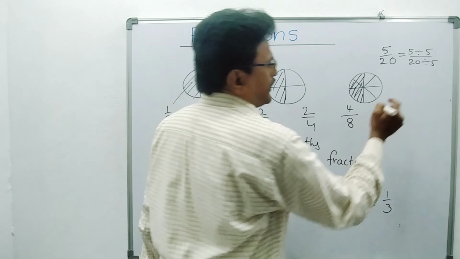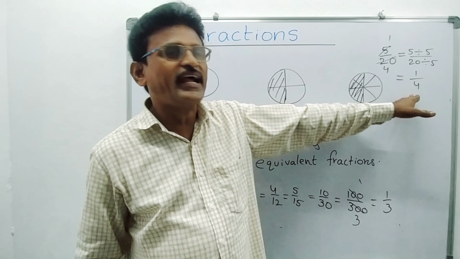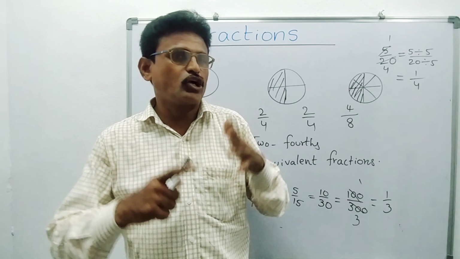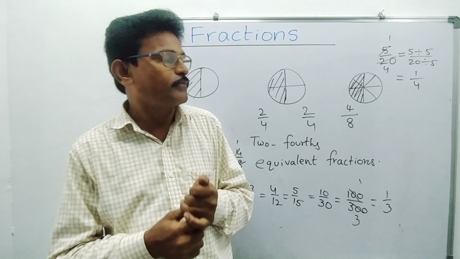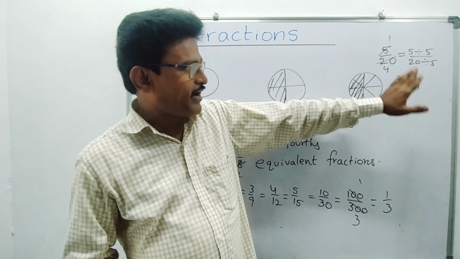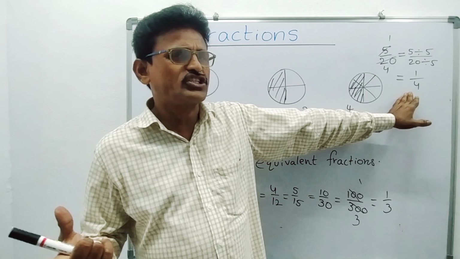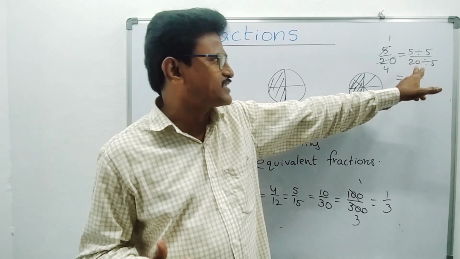So how much you are getting? 1 by 4. Students, 5 by 20 is a fraction. 1 by 4 is also a fraction. So 5 by 20 and 1 by 4 are said to be equivalent fractions. And here we are cancelling and finally getting 1 by 4. There is no chance to cancel 1 by 4 further. This is said to be standard form. Okay? So after minimizing the fraction, finally we will get standard form.